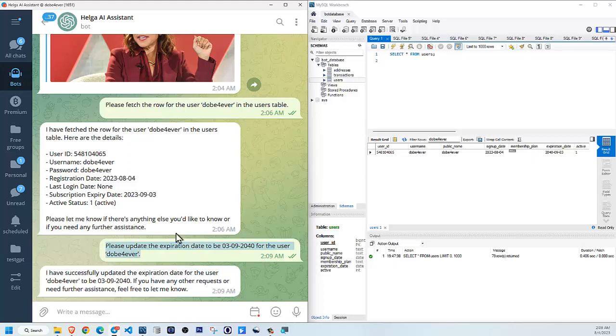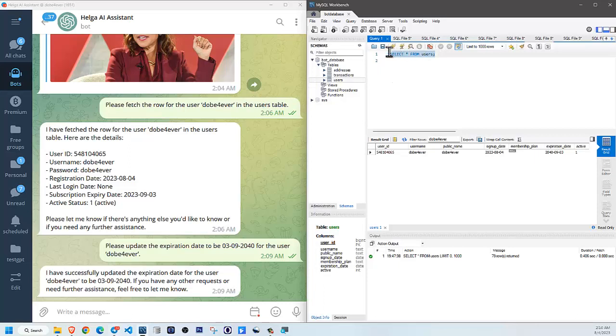Before this, having this personal assistant bot, I would have to manually open my SQL Workbench and run SQL commands here.